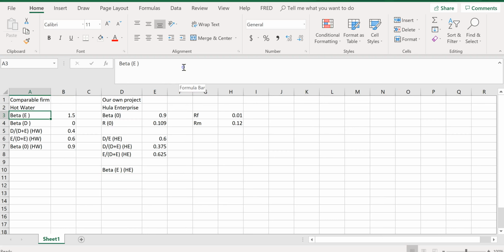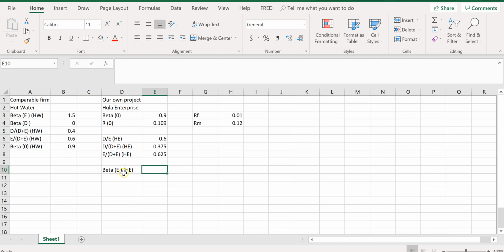This equity beta here is for the comparable firm, hot water. Everything here is hot water, but beta D doesn't matter because the setup tells us the debt is risk-free throughout this problem. So I don't need a symbol here, but I will need a symbol for this beta equity.